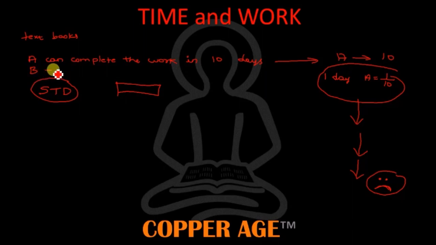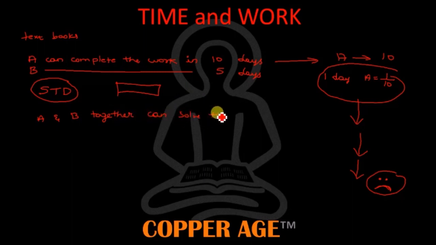Then B can complete the same work in 5 days. Then A and B together can solve the problem in how many days? They together can solve the problem in how many days?